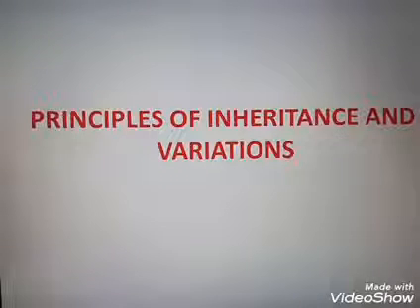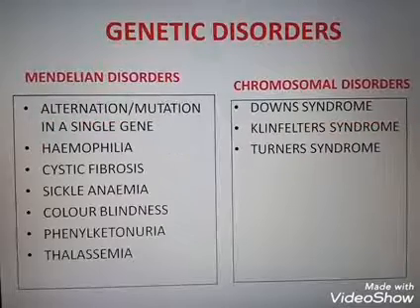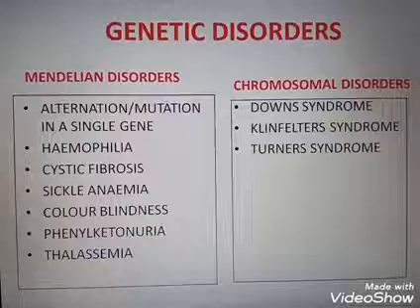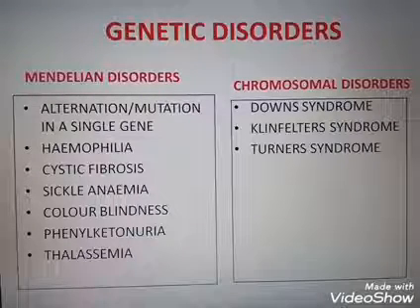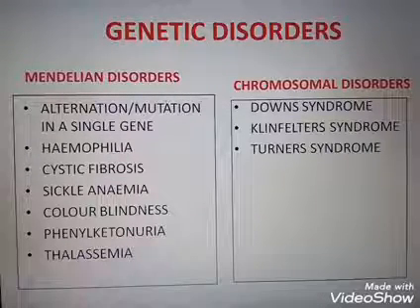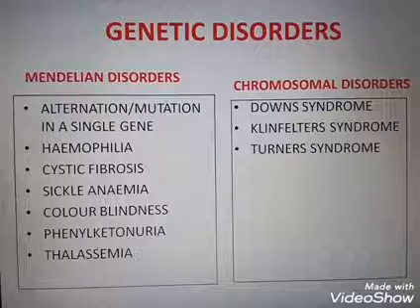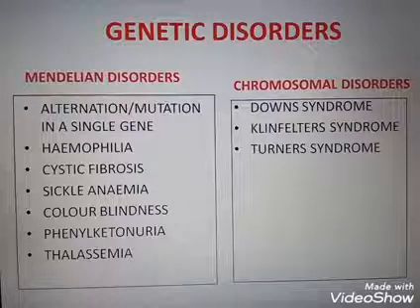Okay, so we are continuing our lesson Principles of Inheritance and Variation. Here we are discussing the genetic disorders. Some of these genetic disorders follow the Mendelian inheritance pattern. Mendelian inheritance pattern means the monohybrid cross ratio, the dihybrid cross ratio, like that. So the diseases which follow the Mendelian pattern are known as Mendelian disorders.